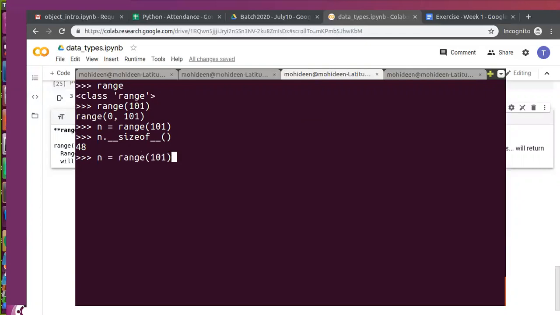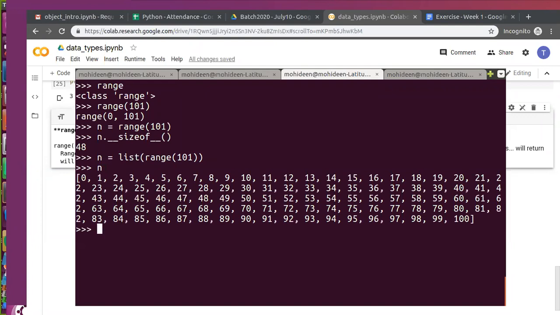Now if you want all the numbers, pass it into list. You know list, right? List is a built-in function. This will extract all the content in the range. Now the memory was allocated. If I check the size, it consumes the complete memory, 992 bytes.